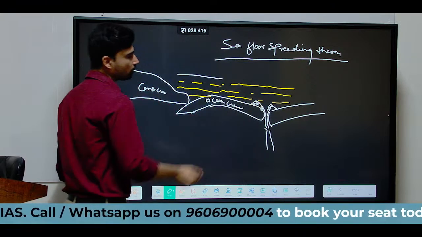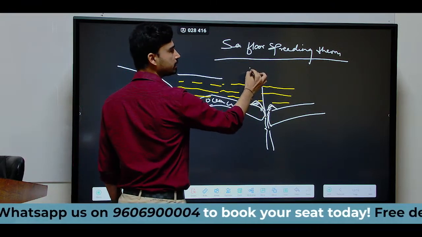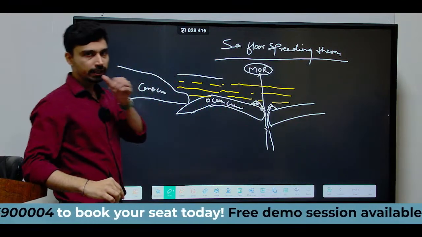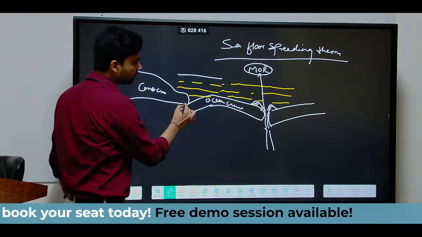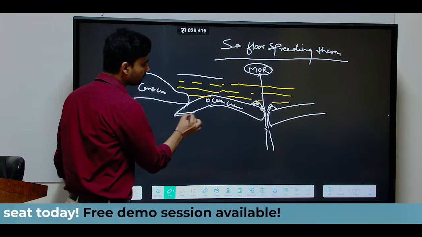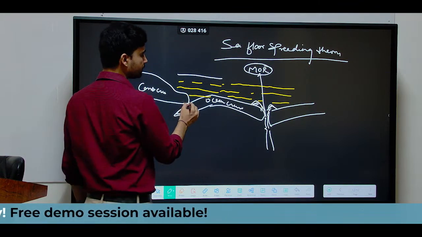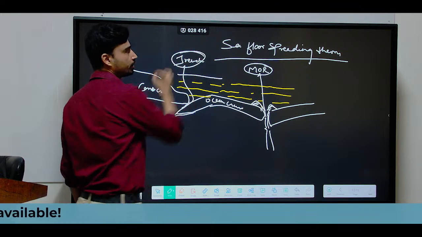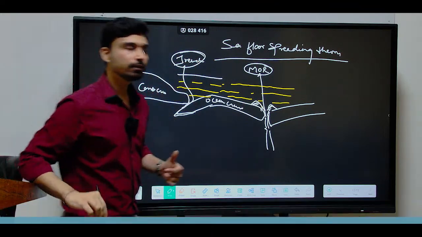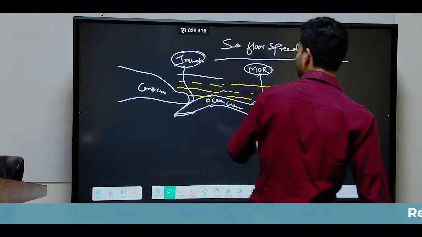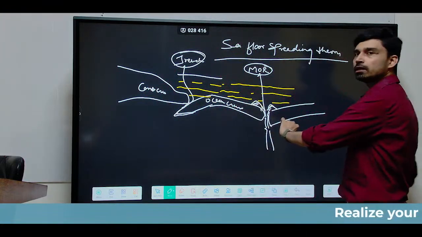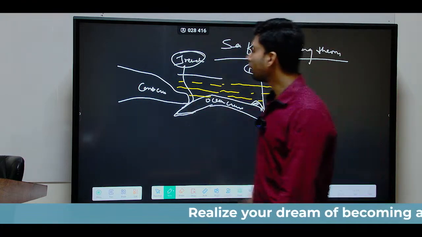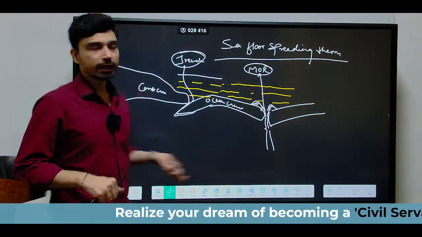On this side, where the crust is separating apart, we will have formation of a mid-oceanic ridge, and where the oceanic crust is subducting below the continental crust, as we discussed yesterday, we will have the formation of a trench. Thus, what does the sea floor spreading theory say? On the ocean bottom, on one side of the oceanic crust you will find a mid-oceanic ridge, and on the other side you will find the trenches.